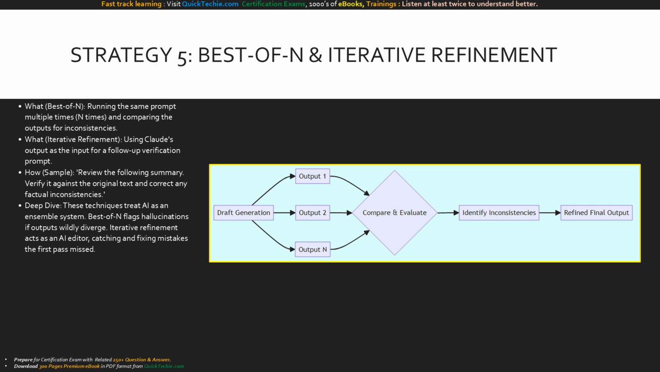Here we see the architecture of a best-of-n system combined with refinement. The draft generation spins out multiple parallel outputs. An evaluator mechanism, often another LLM prompt, compares them. If one output hallucinates a rogue fact, it stands out against the others. The system strips out those inconsistencies, funneling only the verified, agreed-upon facts into the refined final output.